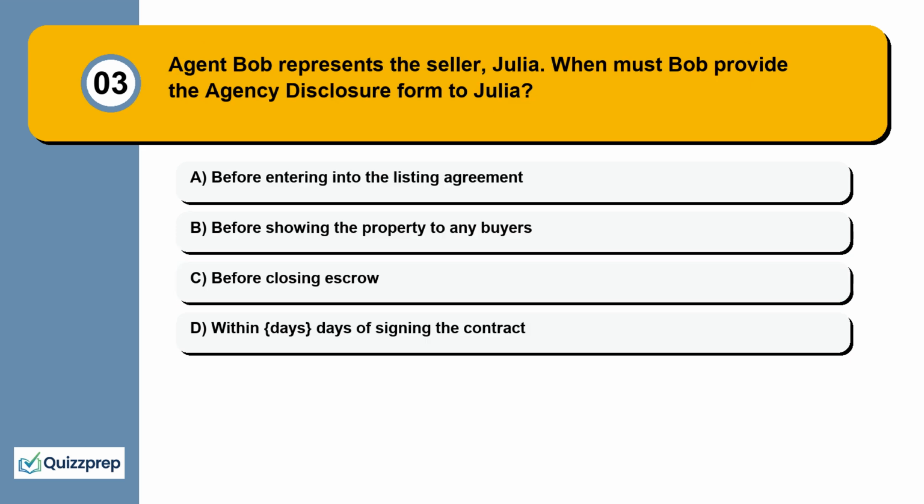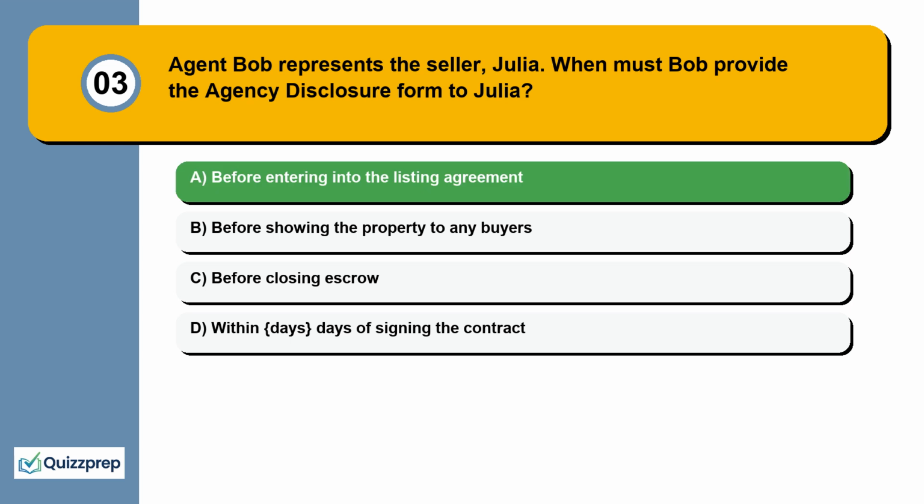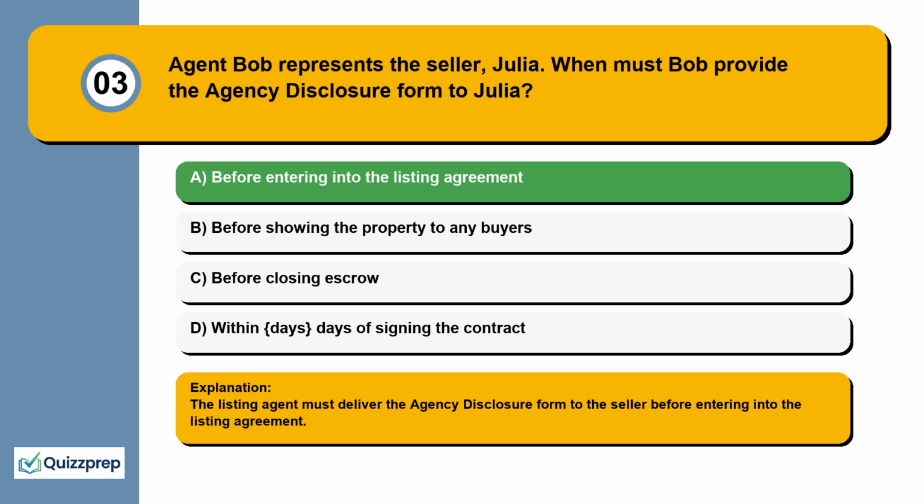Question 3. Agent Bob represents the seller, Julia. When must Bob provide the agency disclosure form to Julia? Before entering into the listing agreement, before showing the property to any buyers, before closing escrow, within days of signing the contract. The listing agent must deliver the agency disclosure form to the seller before entering into the listing agreement.